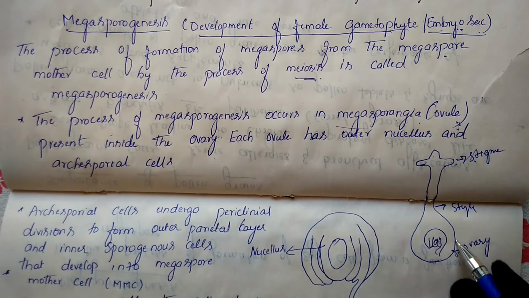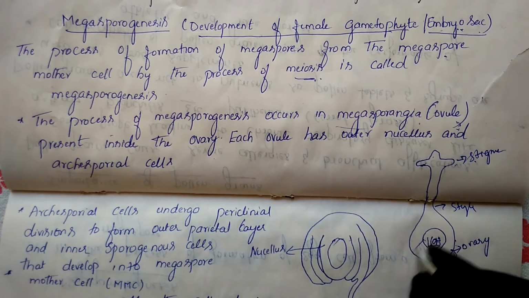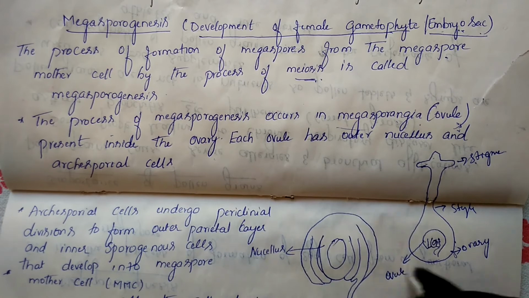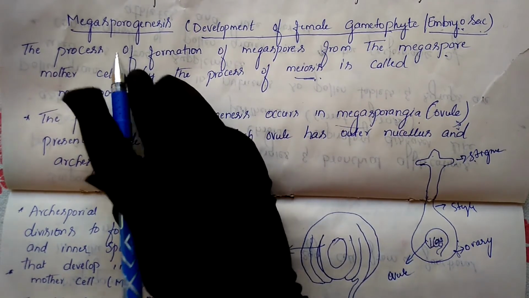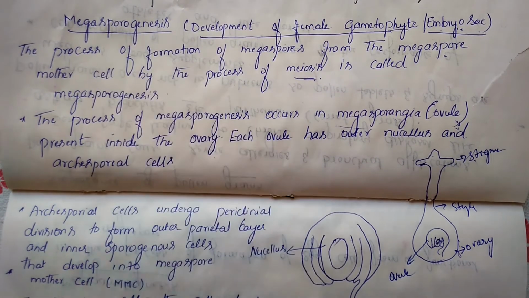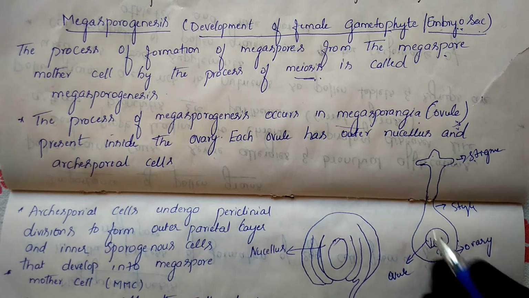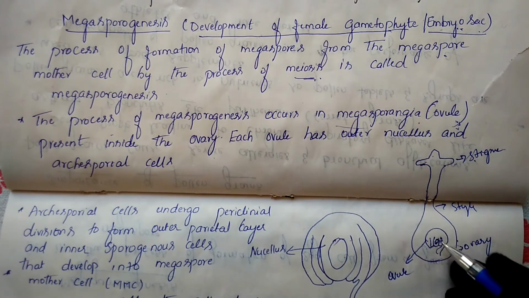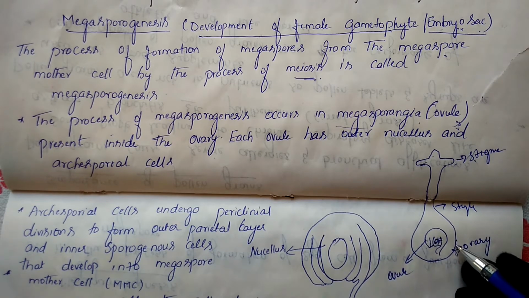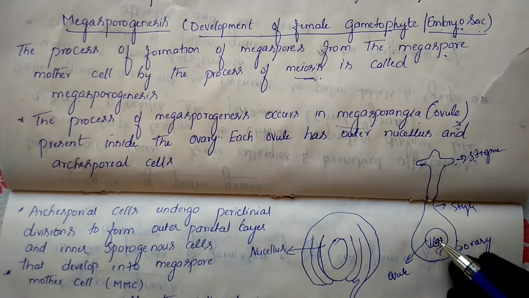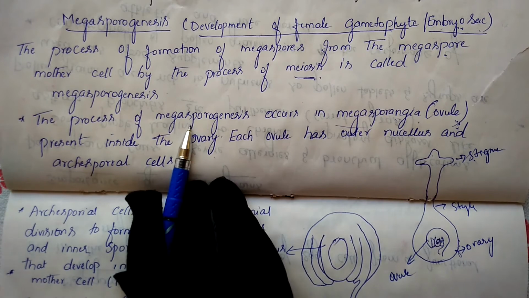This is the ovary, and this is the ovule. Inside the ovary, the ovule will be present. Inside this ovule, which process is held? Megasporogenesis is held inside the ovule, and the ovule is present inside the ovary. So this is the female part. Inside the ovary the ovule will be present, and inside this ovule this process is held.